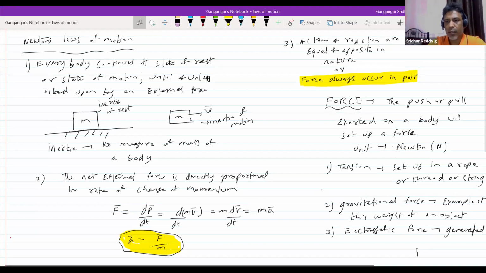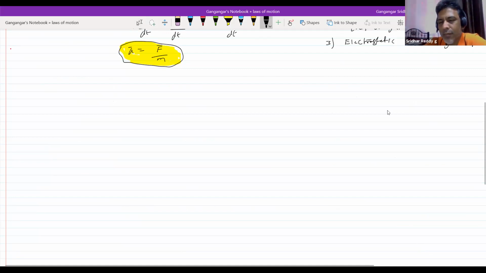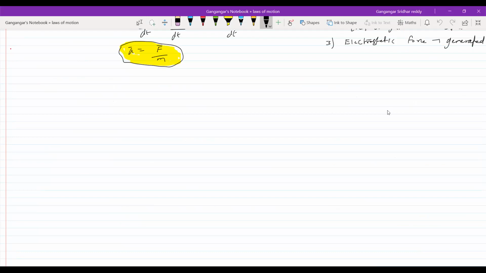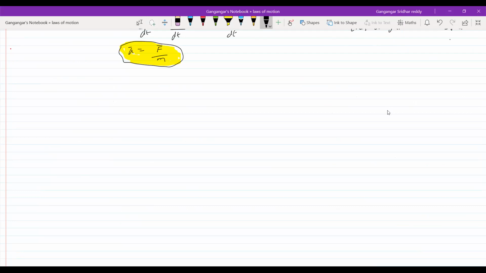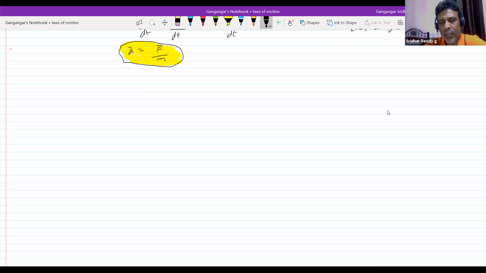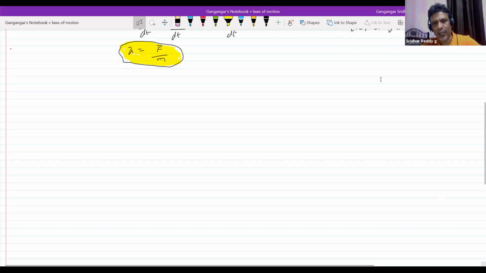Sir, can you please minimize the screen a bit, sir? What happened? Can you minimize the screen? Screen minimization, I'm not getting. Size can be decreased, sir. Size cannot be decreased. Why? Your video is blocking, sir. Are you viewing on laptop or phone? Phone? So I should remove video. No, not like that, sir. I'm not able to see some of the content. Okay, okay, then I'll do one thing. Oh, okay, I understood. Thank you, sir.